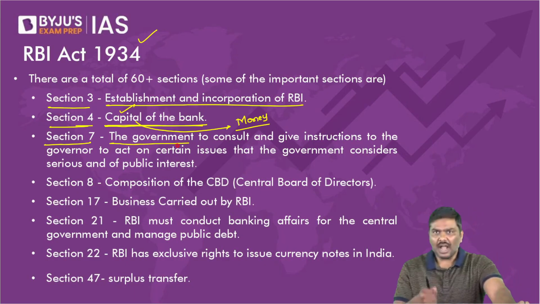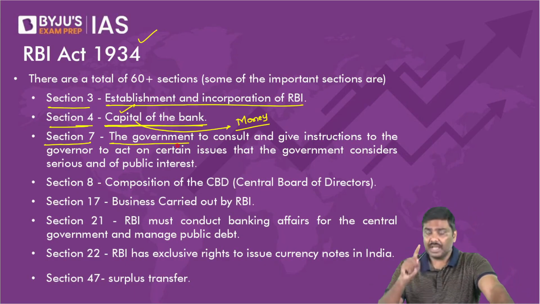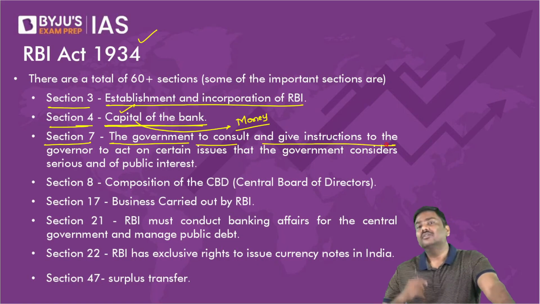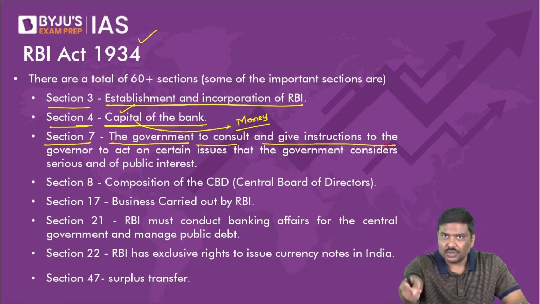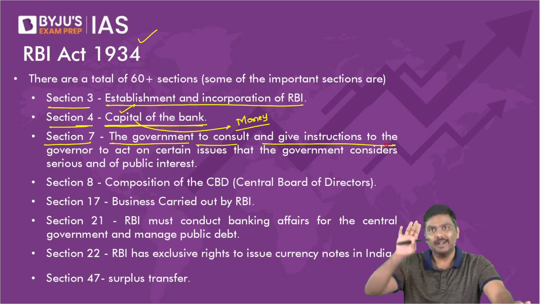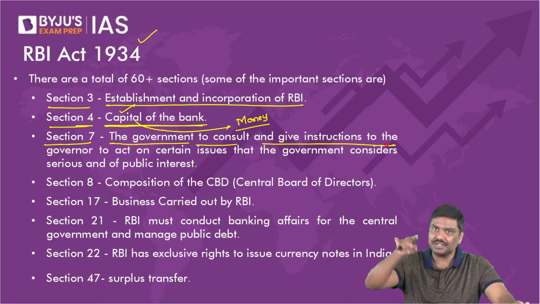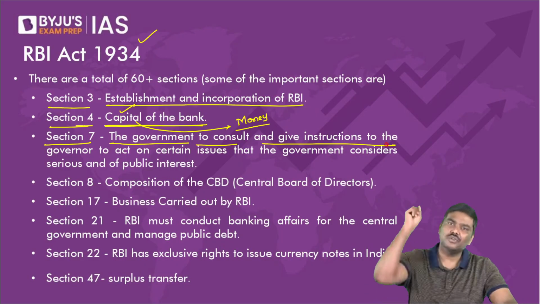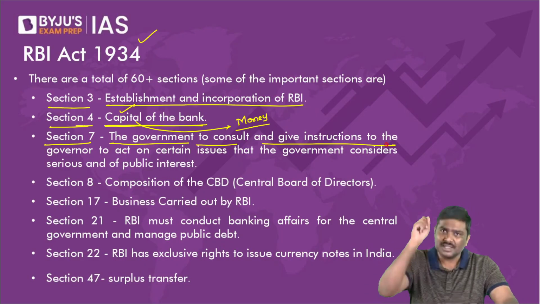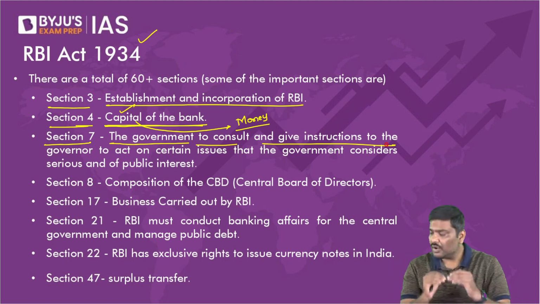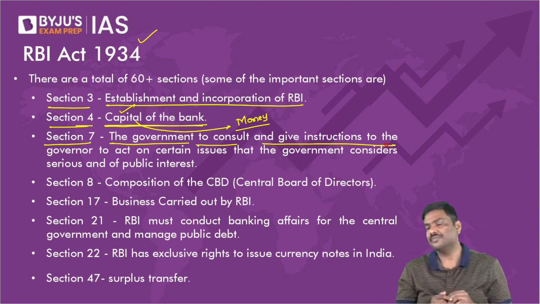The government, after consulting RBI, I repeat, the government, after consulting RBI, will issue certain instruction to Reserve Bank of India. And now, whatever instruction is given to RBI under Section 7, RBI has to follow it. RBI must follow it. Why is this important? Please focus on this.